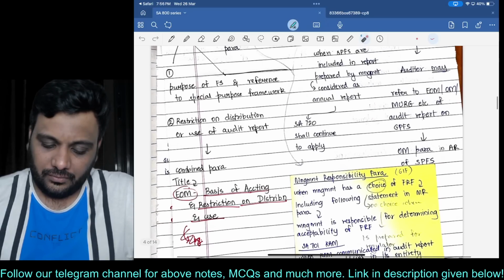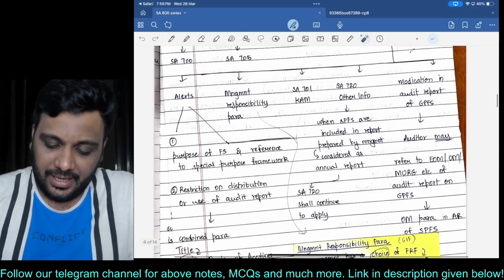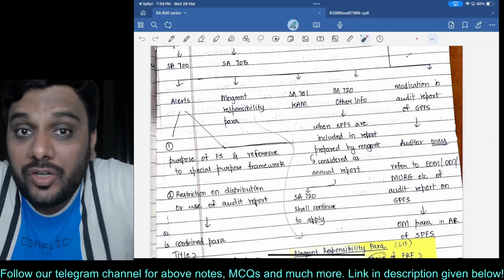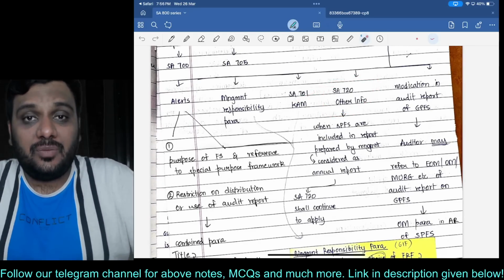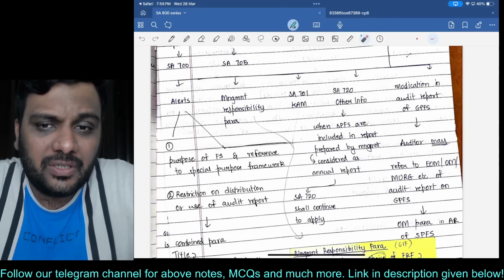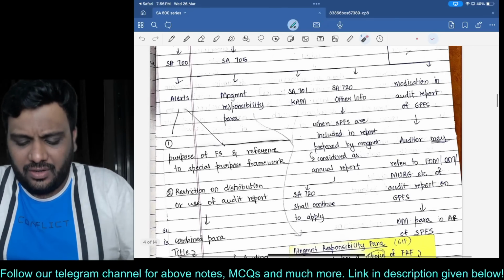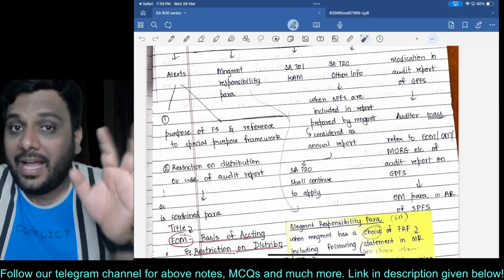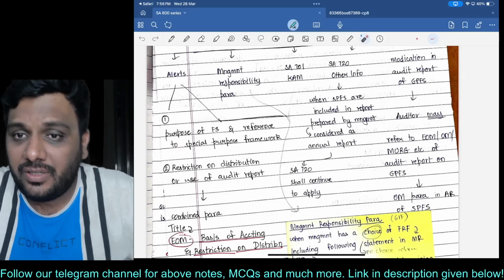Now, SA 720, annual report. So if there is a difference between the annual report and what is given in the special purpose financial statements, whatever we have discussed in SA 720 will continue to apply, the other information paragraph. I'm assuming that at least you have some knowledge of the first 35 SAs.